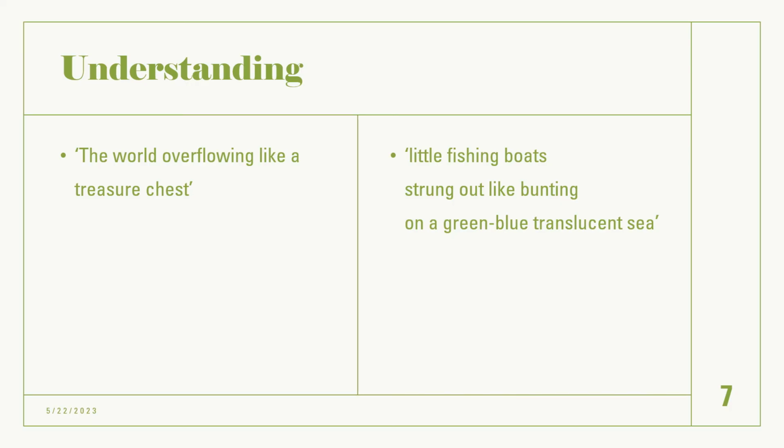So she says, "little fishing boats strung out like bunting." Now again, we've got another simile here because of that word like. And bunting is used as a decoration in a celebration. So again, all of these phrases are very, very positive. And it could be suggested that she's talking about how he is watching the world below him from this plane and he's reminded of all the beauty in it. So whilst in Poppies, she is trying to understand why he went, in Kamikaze, she's trying to understand why he came back. And that's where this idea of understanding comes from.